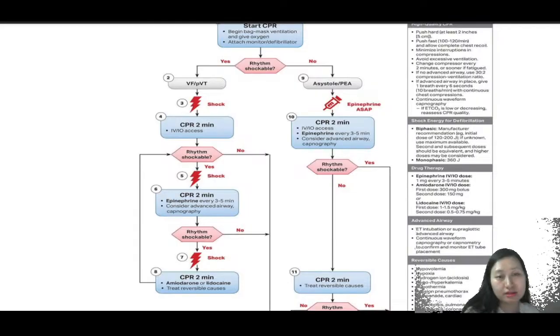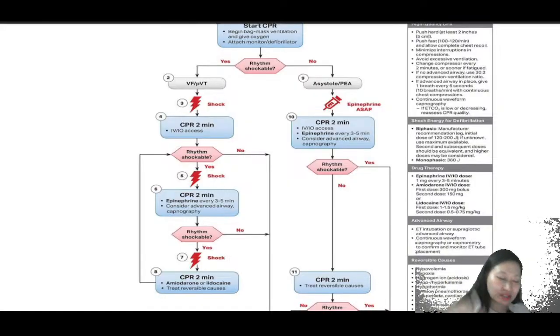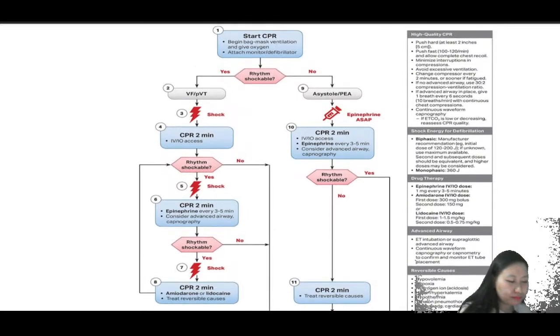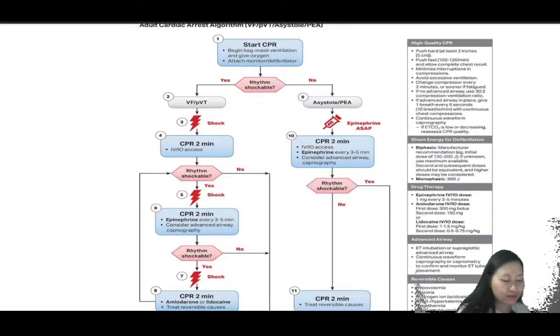Is the rhythm still shockable? Then we will be giving the shock and following it with CPR and epinephrine, right? So once 2 shocks have been done, we give epinephrine every 3 to 5 minutes. Again, when you're assessing whether the shock will be given or not, after the 3rd shock, we will be giving amiodarone or otherwise lidocaine, right? So here the thing that we have to remember is